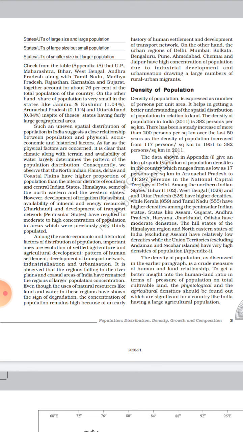Amongst socio-economic and historical factors, the distribution of population is fairly larger in some areas and lesser in some districts or areas because of the evolution of settled agriculture. Agricultural development was there, then the pattern of human settlement, development of transport networks, industrialization, urbanization.